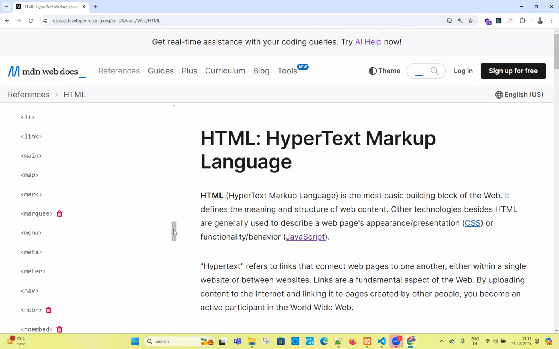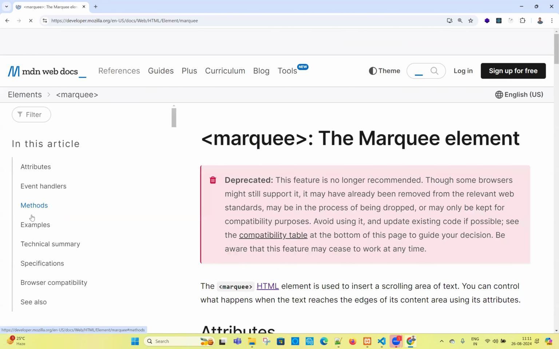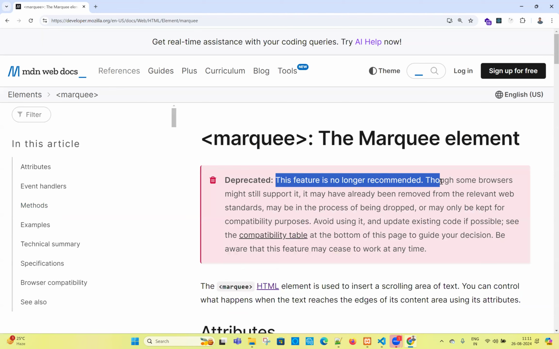Deleted means it is permanently deleted. Even if you write it, there is no output. It doesn't show you any output. Deprecated means it will work. For example, if you click on the marquee tag, you can see deprecated means this feature is no longer recommended, though some browsers might still support it. Some browsers may support it, but it is not recommended. Right now it is Chrome version 130 or 129, I don't know. Maybe at Chrome version 150, this may not work. Even if you write it in your application, right now it will work.